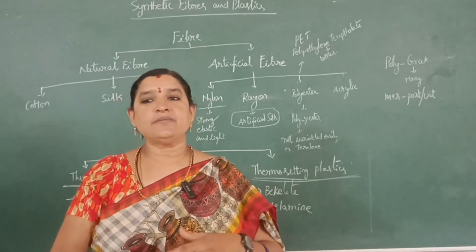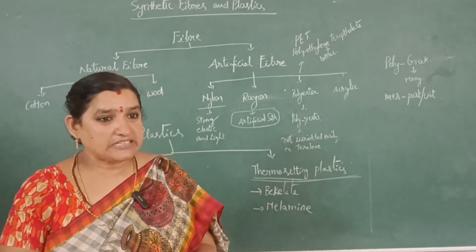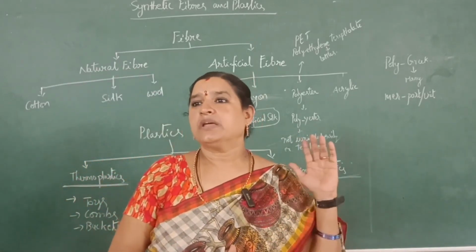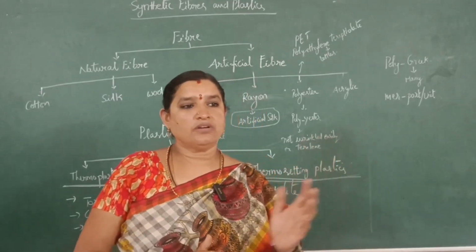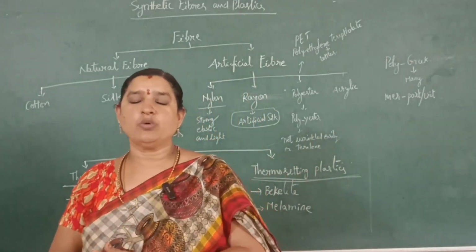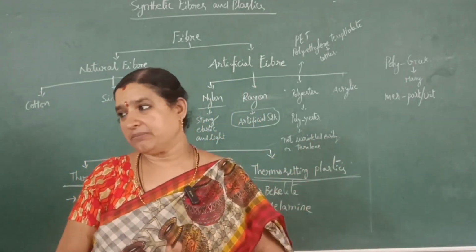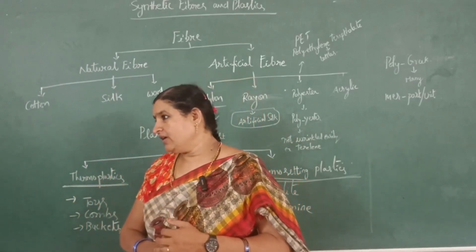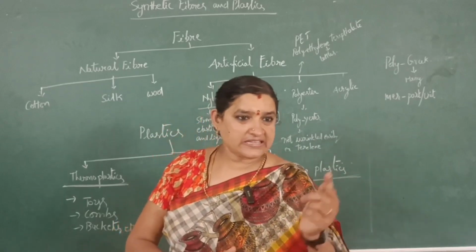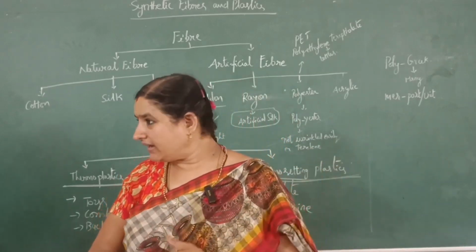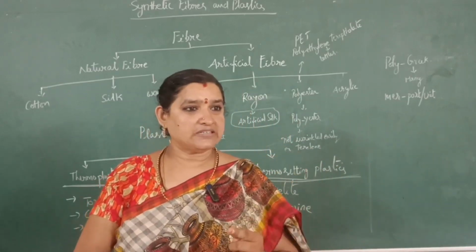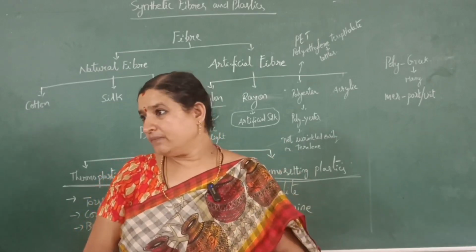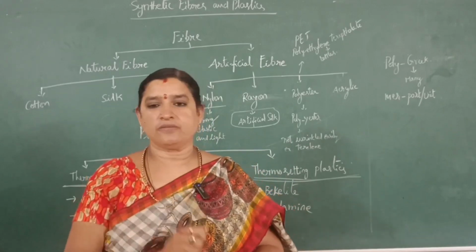What kind of plastics do we use? We have two types of plastics: thermoplastics and thermosetting plastics. How can we say whether a plastic is thermoplastic or thermosetting? We have a test for that, called the heat test. Take a piece of plastic as a sample; you can collect different kinds of plastic for the experiment. Light a candle or a burner, hold the piece with tongs and observe.